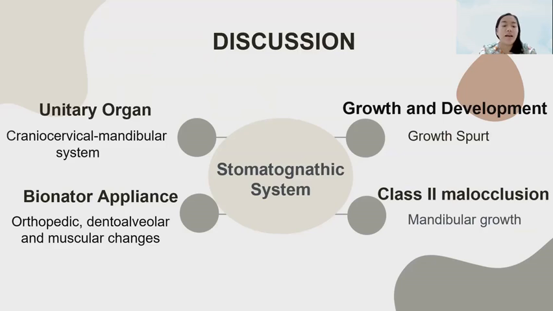The identification of appropriate treatment time for class 2 malocclusion with mandibular retrognathism has been a matter of debate. This is related to the mandibular response to functional treatment associated with mandibular growth. The goal of treating class 2 malocclusion with mandibular retrognathism is to induce the mandible to move or extend anteriorly by stimulating the growth of the condylar cartilage.